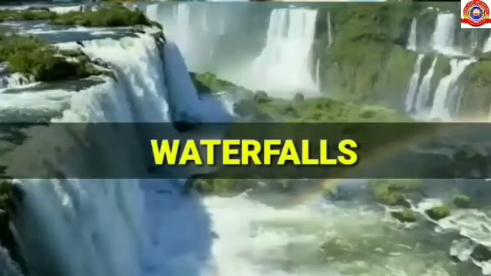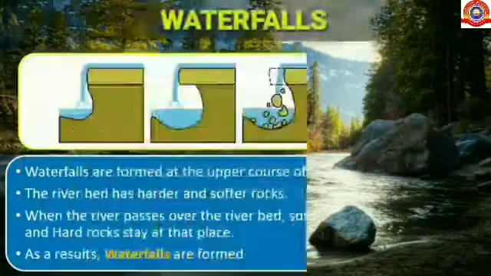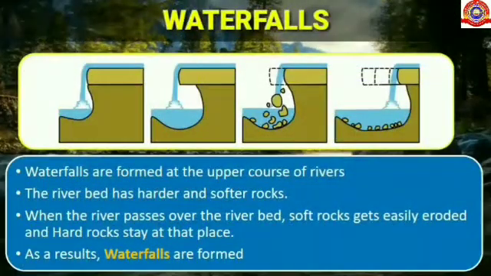Next, let's see about waterfalls. Waterfalls are formed at the upper course of the rivers. The riverbed has harder and softer rocks. When the river passes over the riverbed, soft rocks get easily eroded and harder rocks stay in place. As a result, waterfalls are formed.